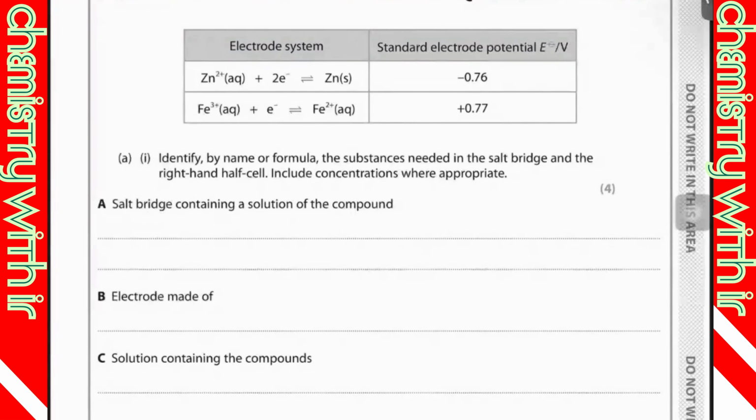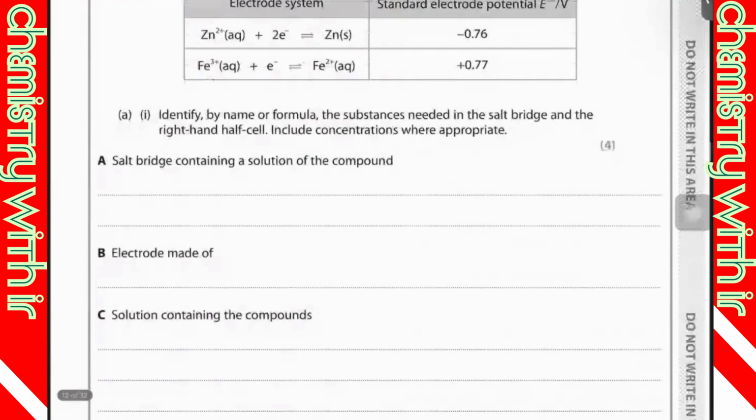Remember, a saturated solution of potassium nitrate. This is the chemical which is present in the salt bridge: a saturated solution of potassium nitrate.